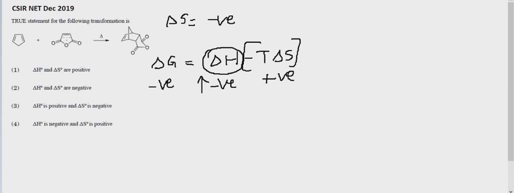I repeat once again. In the Diels-Alder reaction given here, the molecules are getting arranged in a proper orientation, so there is a drop in the entropy observed, so it becomes negative. We know that for a process to be spontaneous, delta G must be negative, and delta G is given by delta H minus T delta S. As this term becomes positive, to make the reaction feasible, delta H must be a higher negative value. So in this case option B should be right, which shows that delta H and delta S are negative.